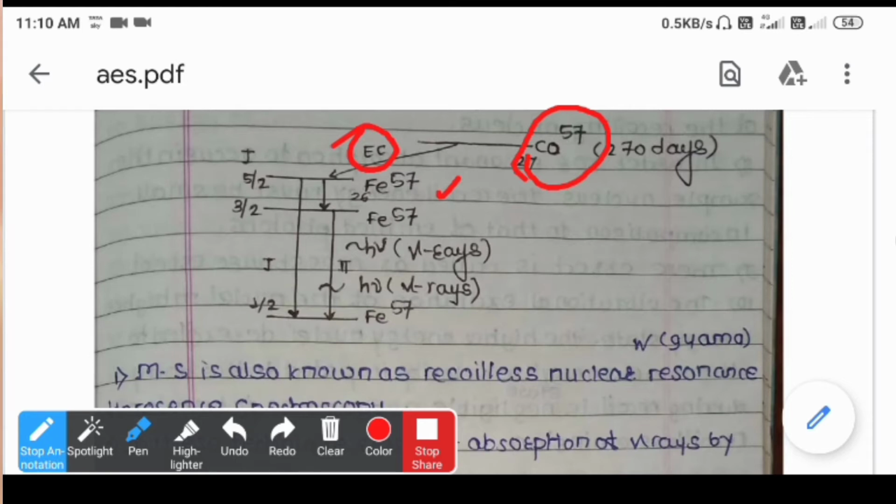Again, the spin multiplicity of the iron-57 changes to 3/2, and there are two spin states for the iron-57. Out of these two spin states we get two types of radiation: one is from 5/2 to 1/2, and another one is from 3/2 to 1/2. So that spin multiplicity affects the overall spectra that we can see in our splitting patterns. There are various splitting patterns based upon the spins.